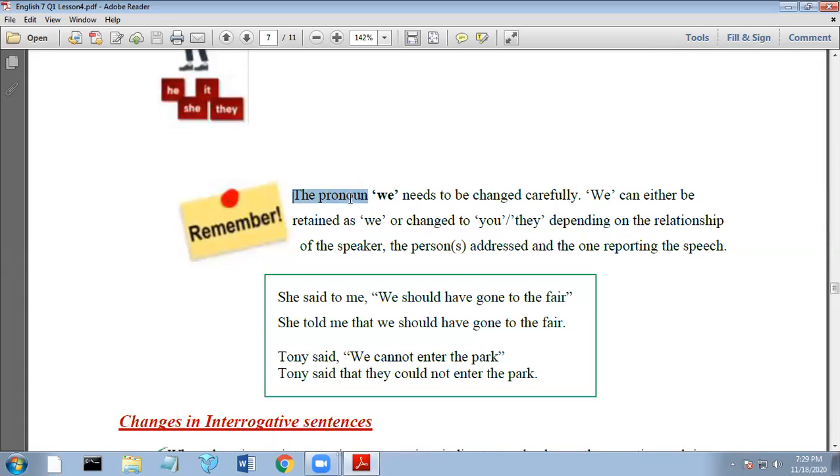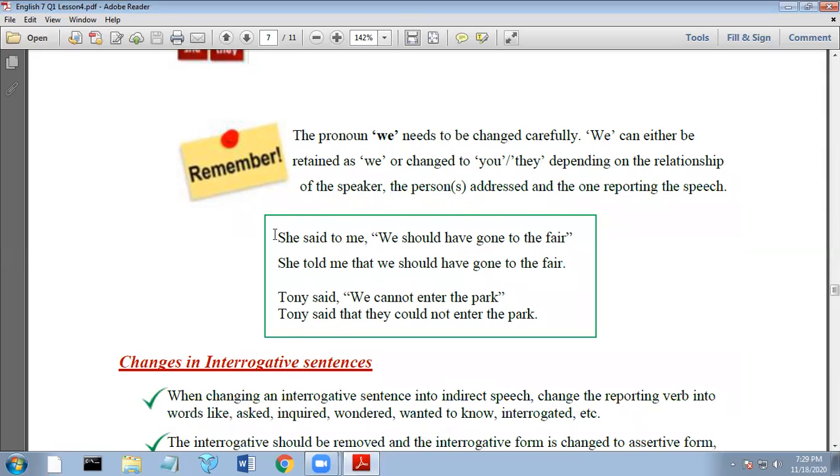Remember, the pronoun we needs to be changed carefully. We can either be retained as we or changed to you or they depending on the relationship of the speaker to the person addressed and the one reporting the speech. Let us have this example. She said to me, we should have gone to the fair.